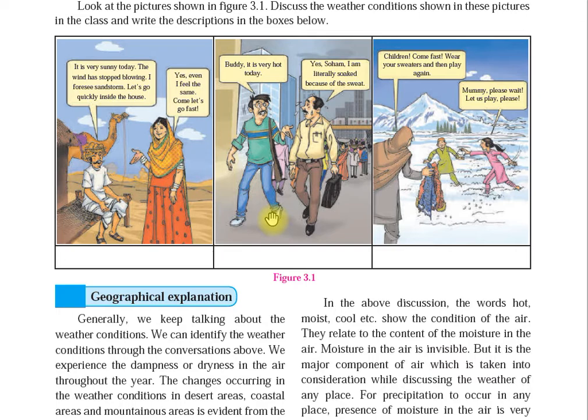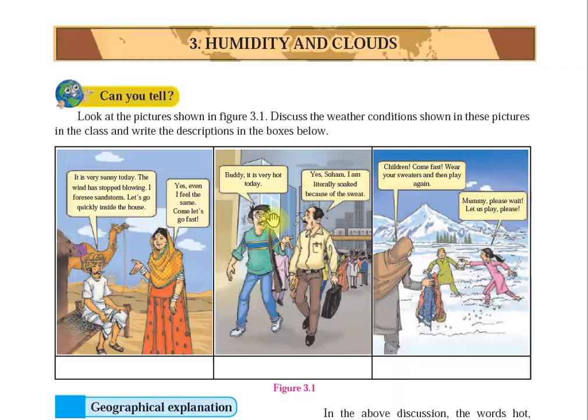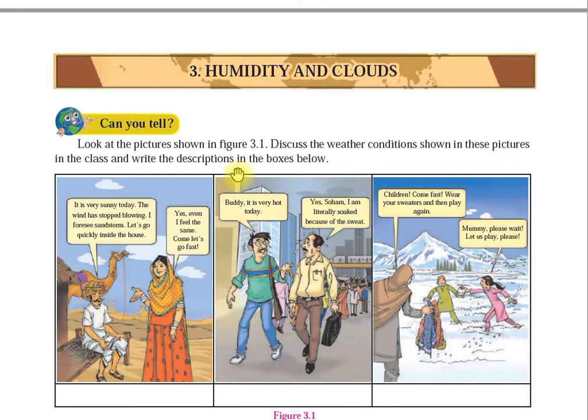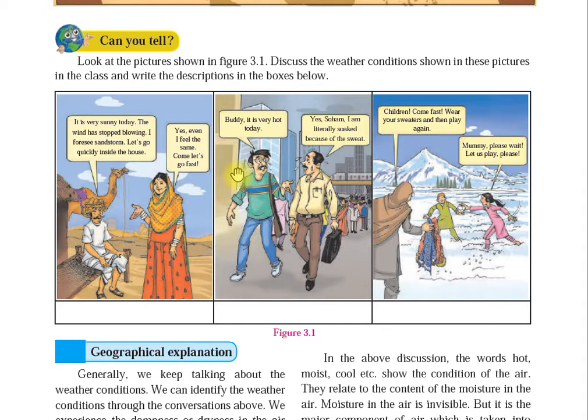The proportion of water vapor in the air is called humidity. The moisture holding capacity of the air depends on its temperature. As we go higher, the vapor holding capacity of the air will decrease.